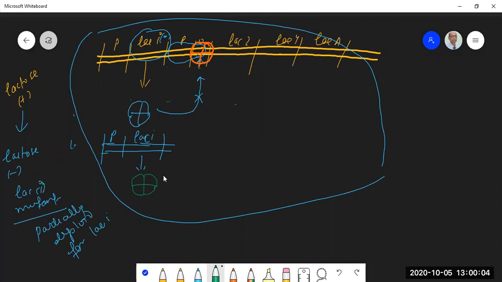A normal repressor will be synthesized, and because it is normal, when lactose is not there, please understand, when lactose is not there, this will be able to go and bind to the operator region.